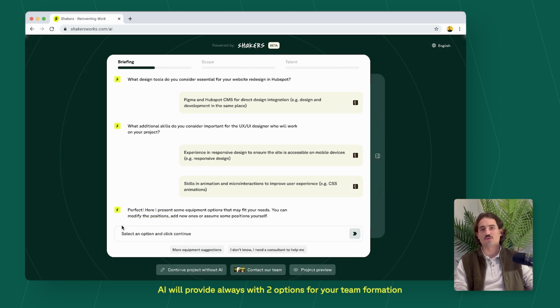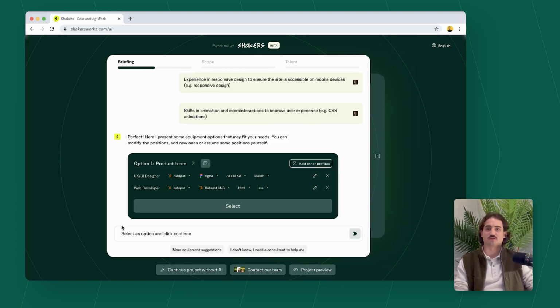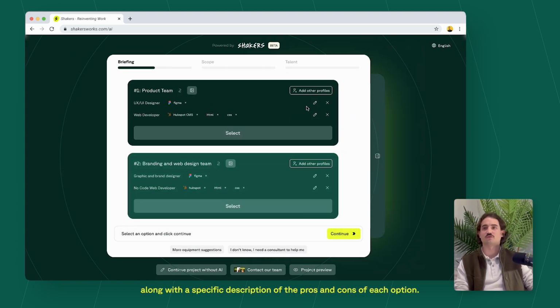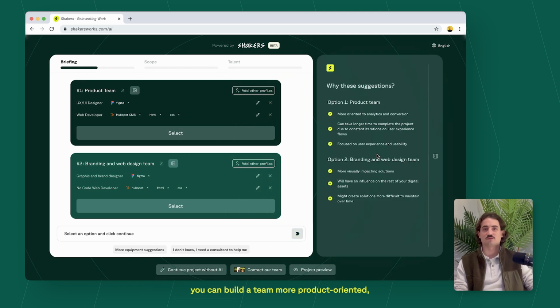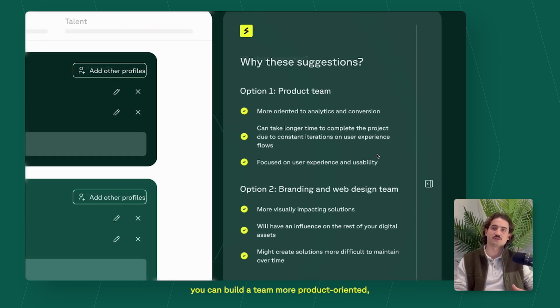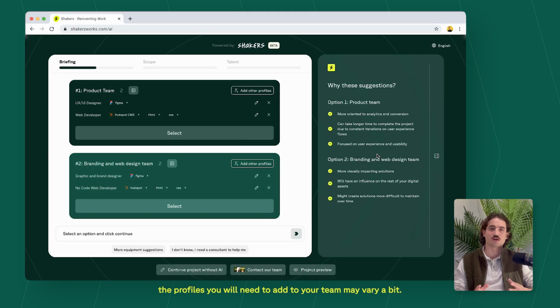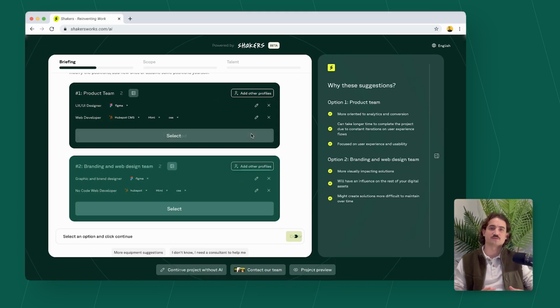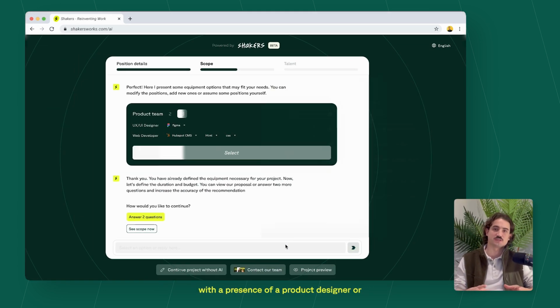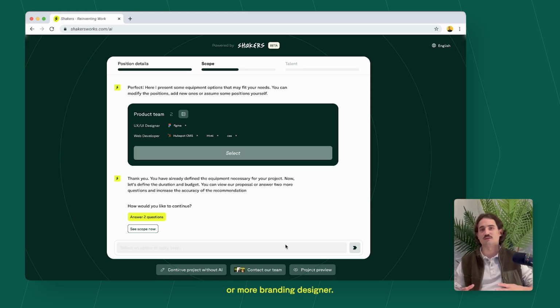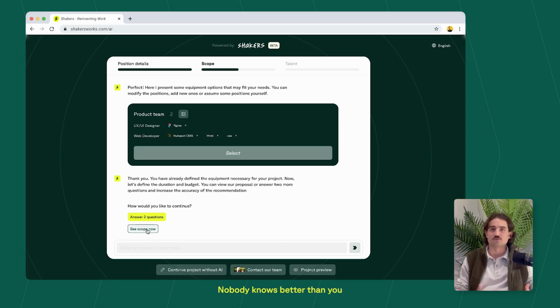AI will always provide you with 2 options for your team formation, along with a specific description of the pros and cons of each option. In this case, you can build a team more product-oriented or branding-oriented. Depending on your desires, the profiles you will need to add to your team may vary a bit, with the presence of a product designer or more of a branding designer. Nobody knows better than you, so if you disagree on something, you can always edit our suggestions. Select a team and move to the next step, scope definition.